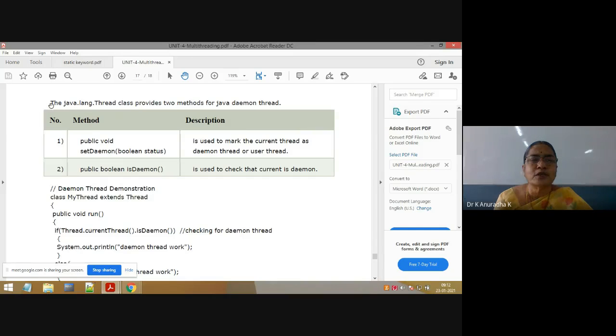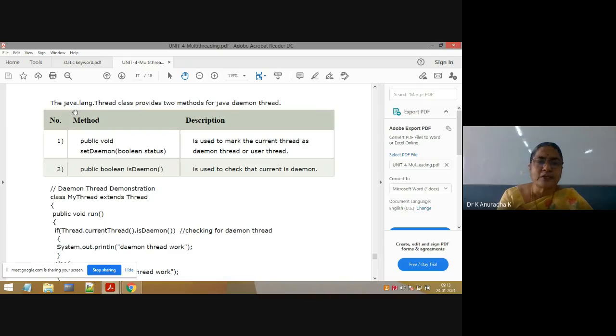That is, import java.lang.*; that is the first statement of each and every program in Java. That's why to write multi-threaded programs, no need to import any other package. Using this default package only, we can write multi-threaded programs, because we are using two predefined classes, Thread and Object, and one predefined interface Runnable. All these three are in the default package java.lang. That's why no need to import any other package separately when you write programs on multi-threading.